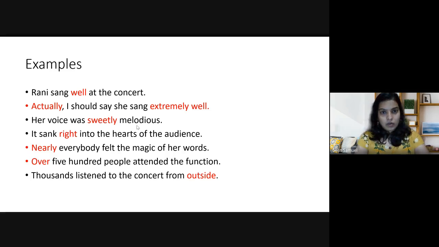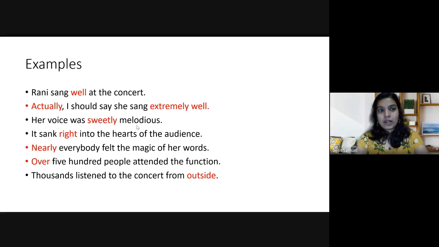No doubt that it is modifying the verb sang, but at the same time, it is also modifying the entire sentence. Then what is this extremely doing? What is this extremely doing? This extremely is modifying sang, no doubt about it. But at the same time, it is modifying the word well.